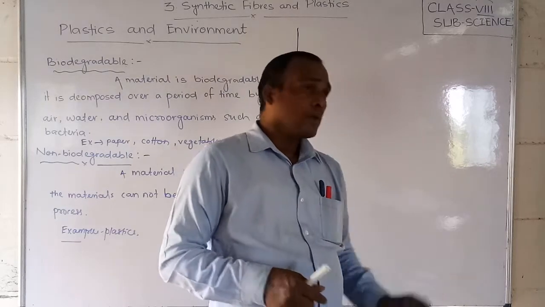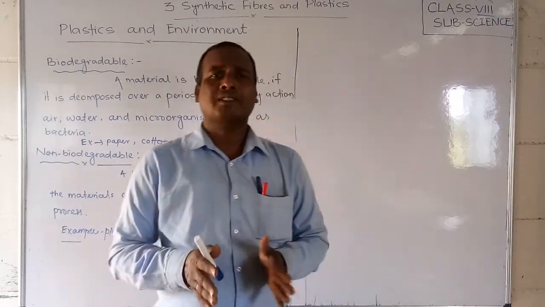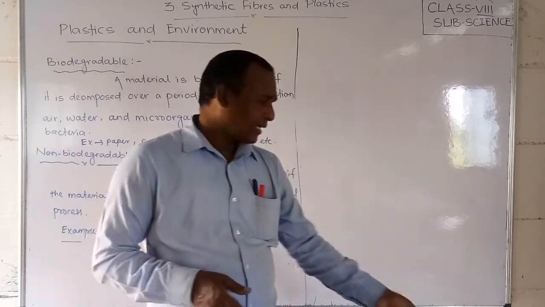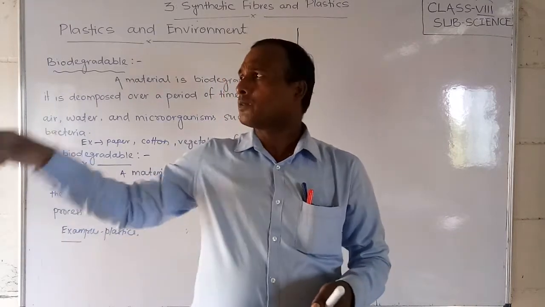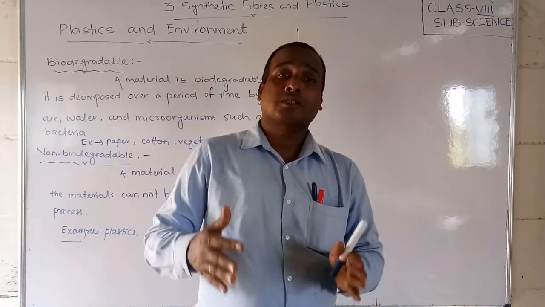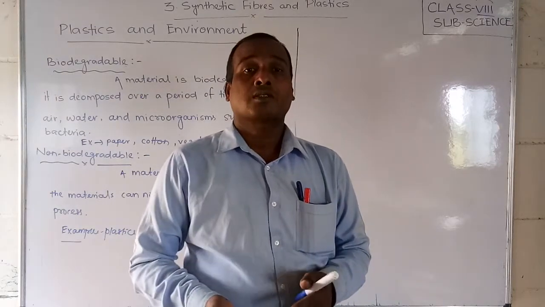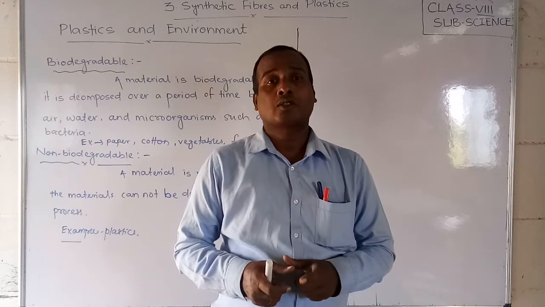You have seen polythene bags and plastics. These materials are generally made of polymers. If you keep a plastic bag outside, even after 10 years, or more than 1000 years, it won't be decomposed. So it takes a long period.